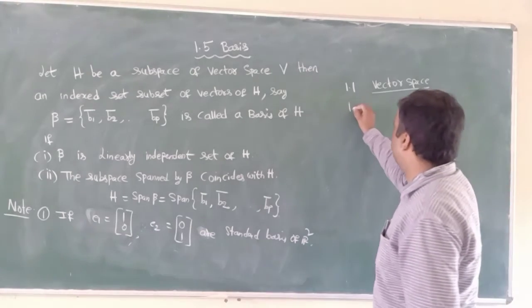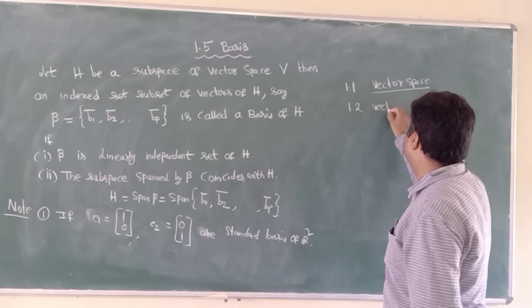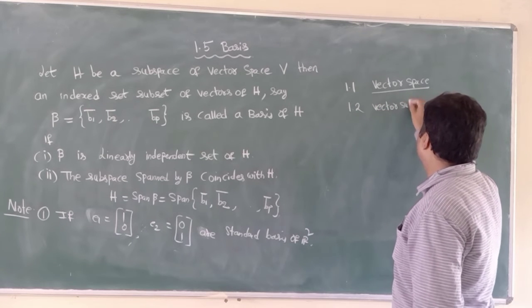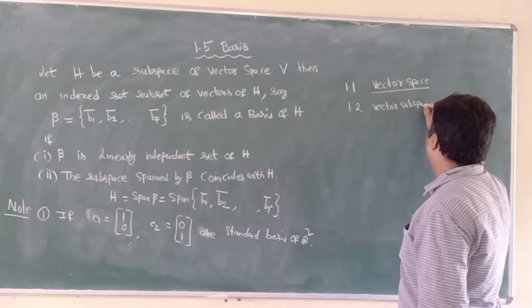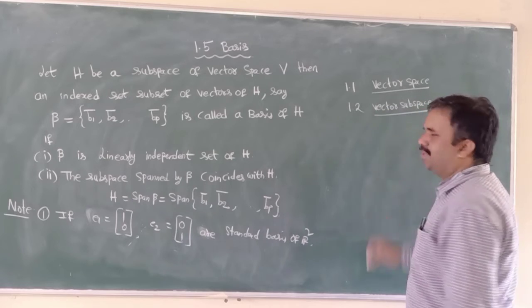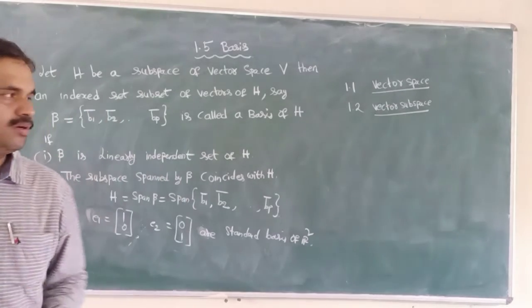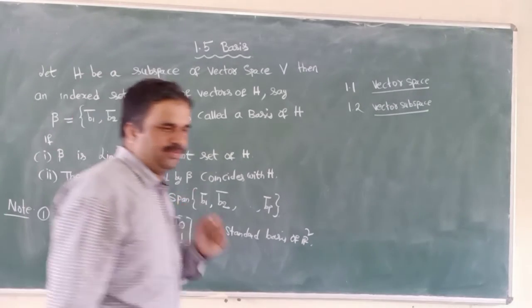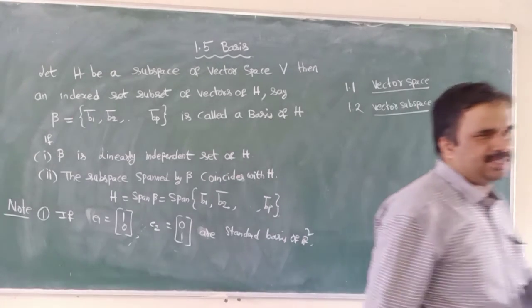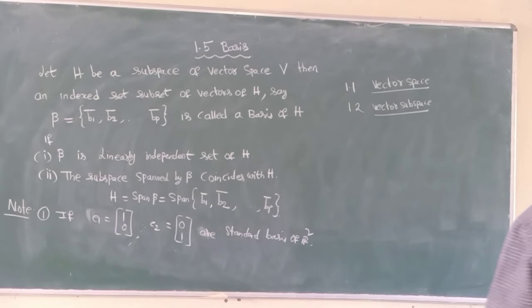And second we have vector subspace. A subset H of V is said to be a vector subspace of V if it satisfies 3 axioms. We discussed that also. W is said to be a subspace of V if it satisfies 3 axioms.